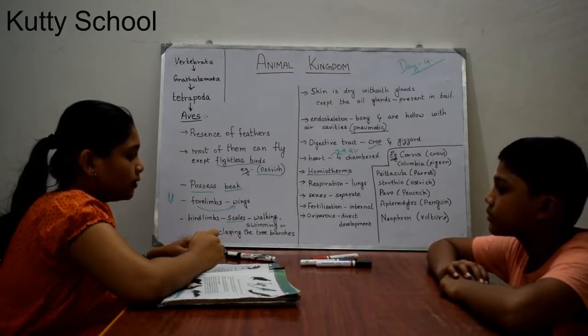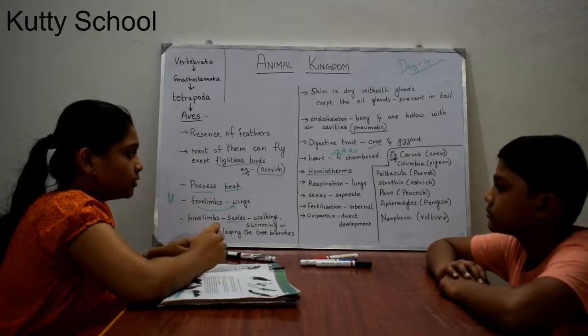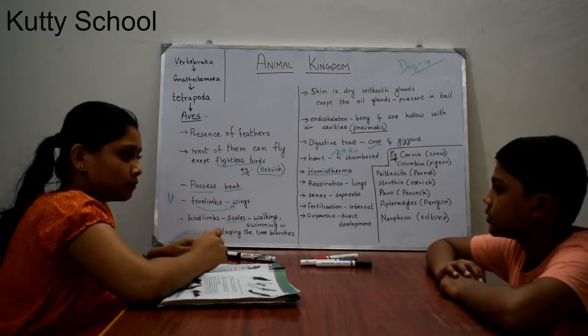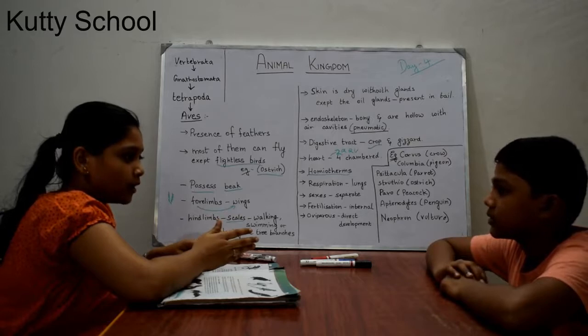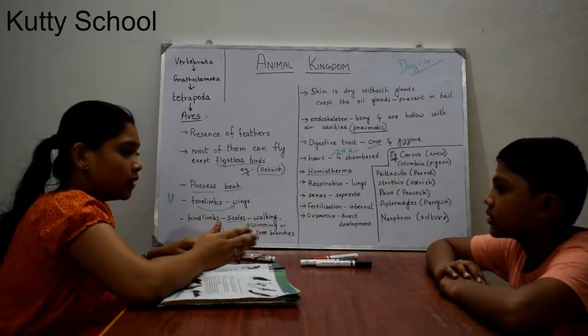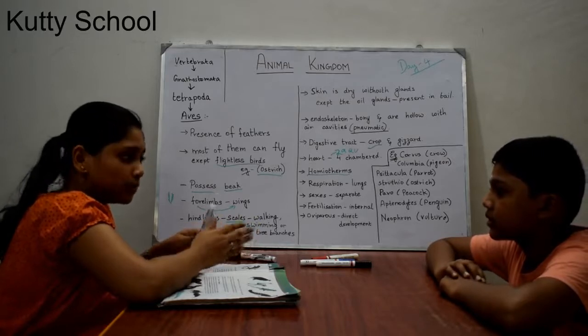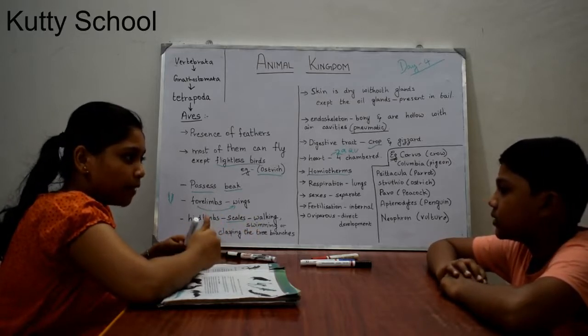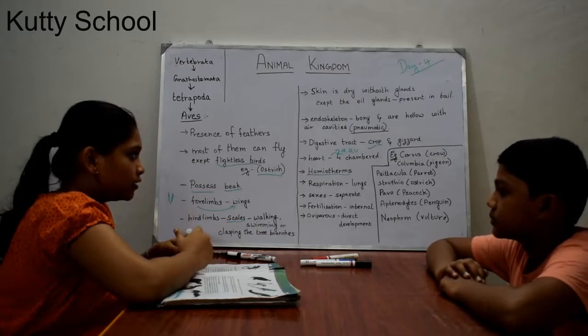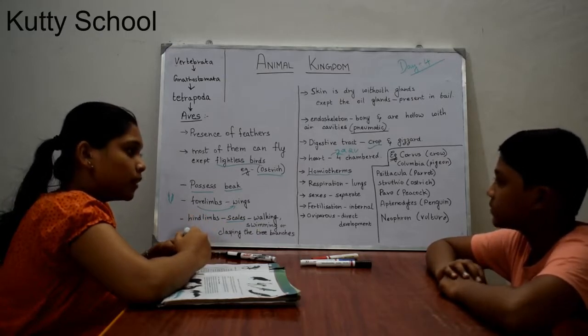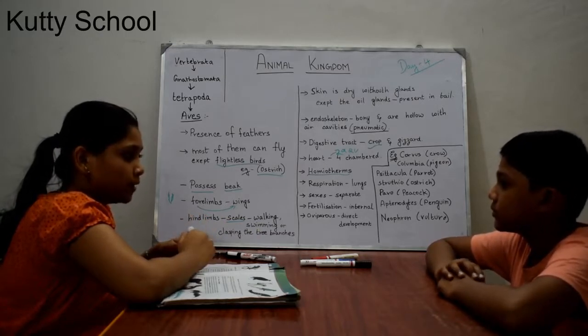Why they are called like that is because they can regulate their temperature. If it is very hot, they can regulate their body temperature to a medium temperature, and even if it is very cold, the medium temperature will be maintained, like mammals. We can maintain our temperature. But in cold-blooded animals, poikilotherms, they cannot maintain the temperature.